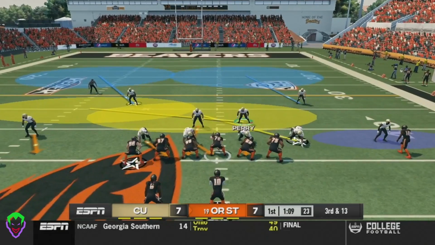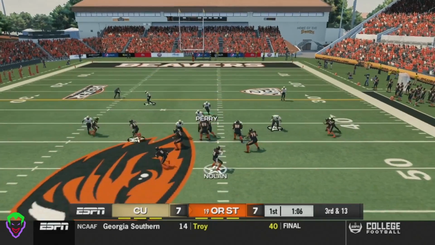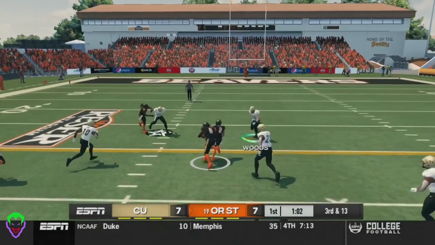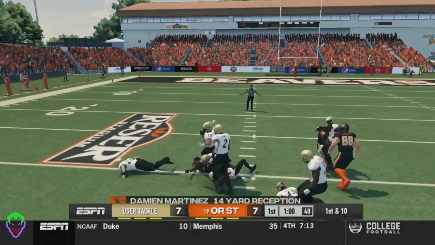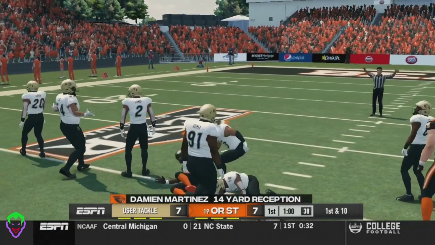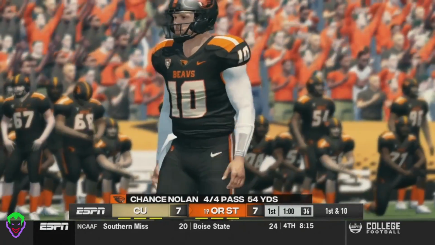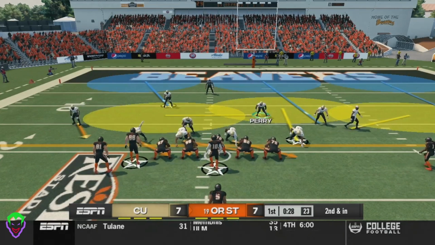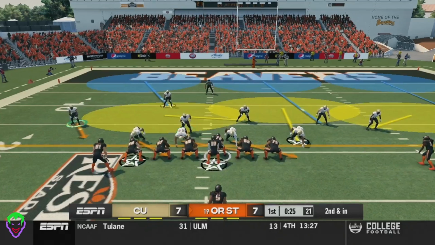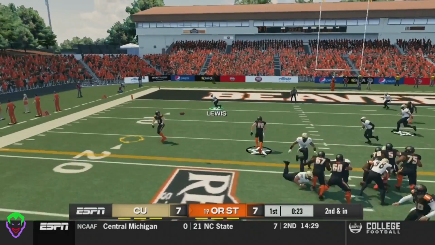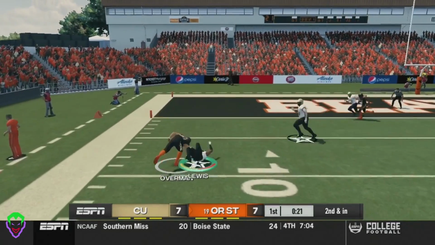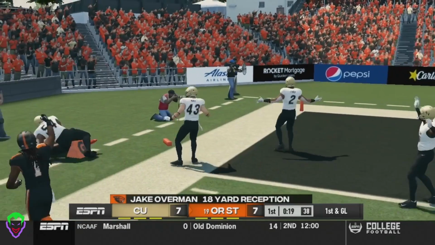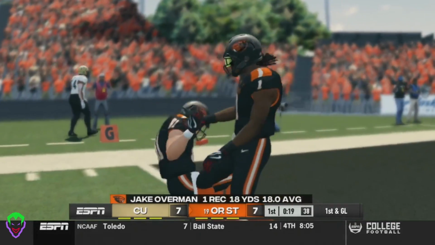On 3rd and 13 here for Oregon State, what can they do? Nolan drops back, hits an open Martinez, who shakes off a tackler, misses tackles here left and right, and gets enough to get a 1st down, 14-yard reception from Martinez. 2nd and inches here. Play action, outside, hits a tackler, stiff arms all the way down to the 2-yard line. What a play from Jake Overman.